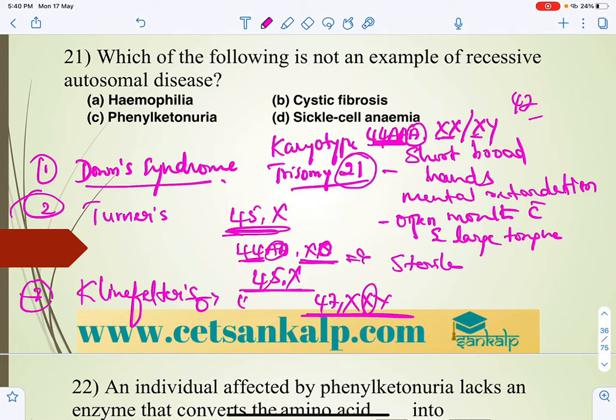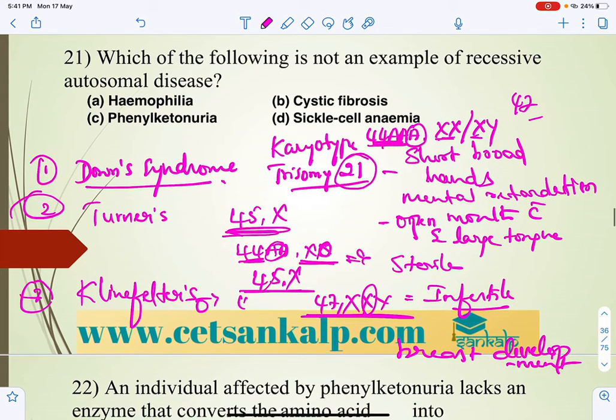The male will be infertile and can't reproduce. There is mental retardation and development of breasts, that is gynecomastia. Breast development in male will be there.